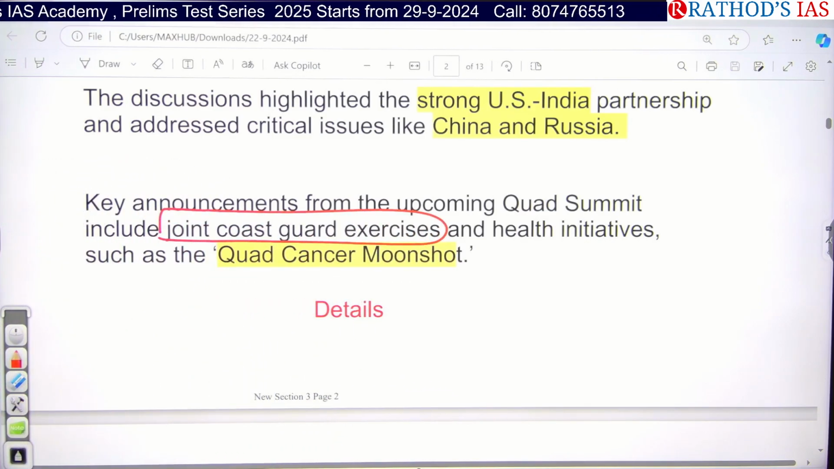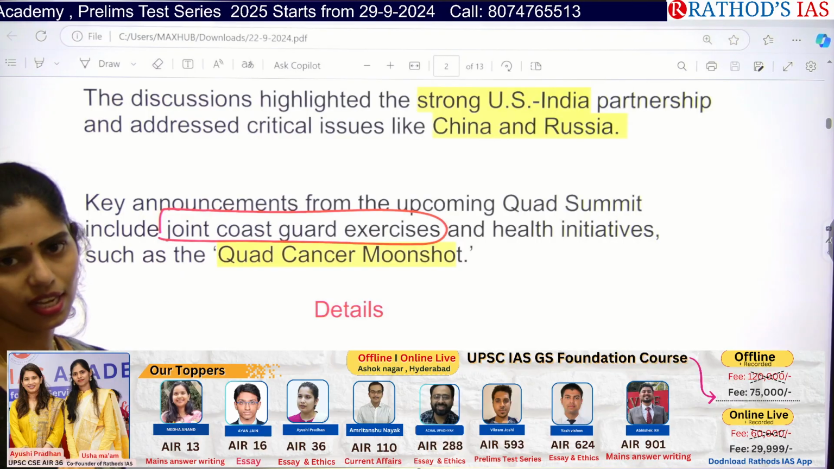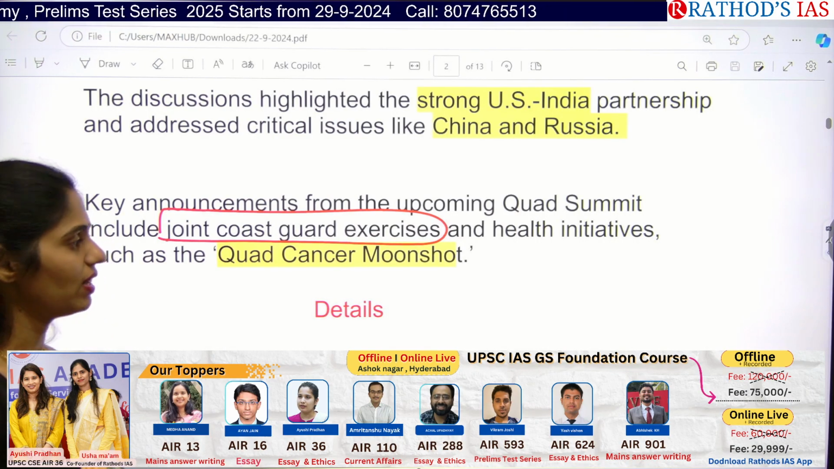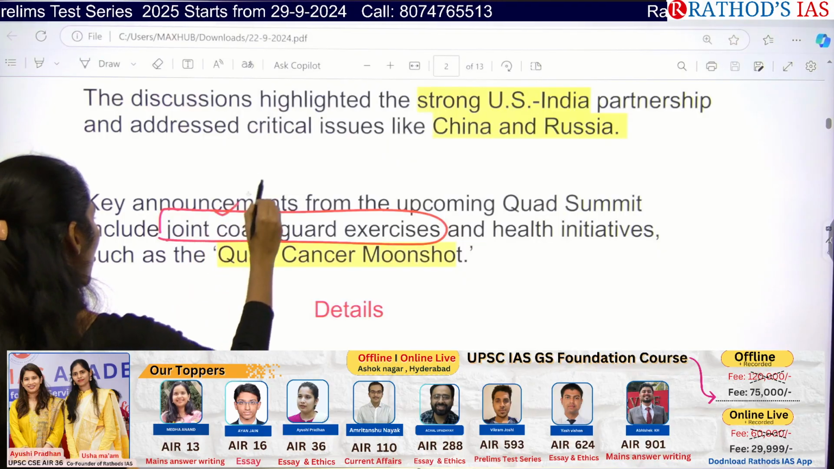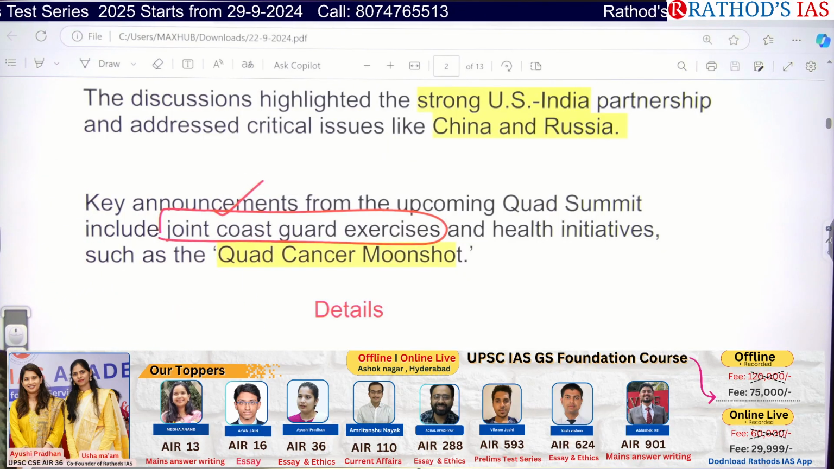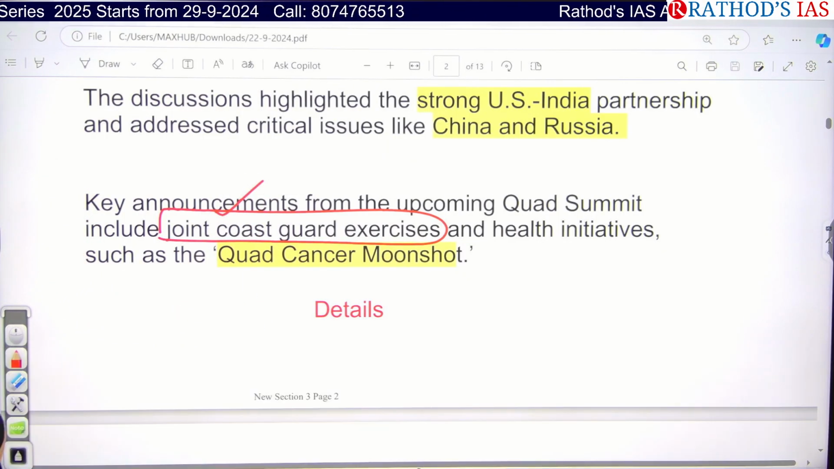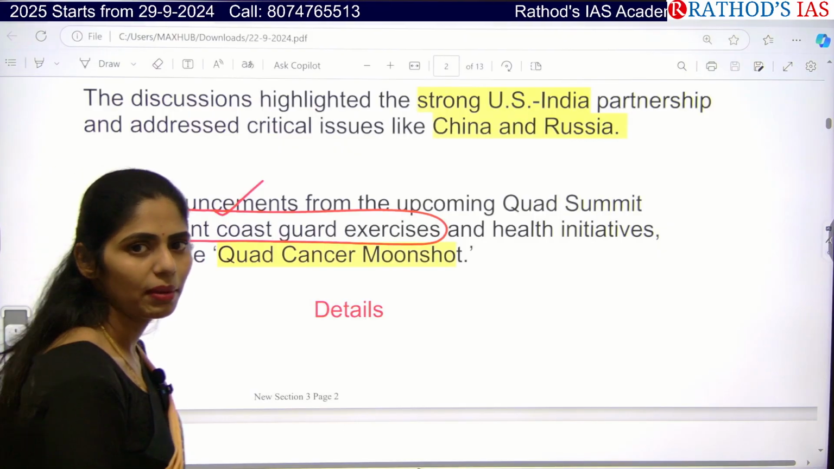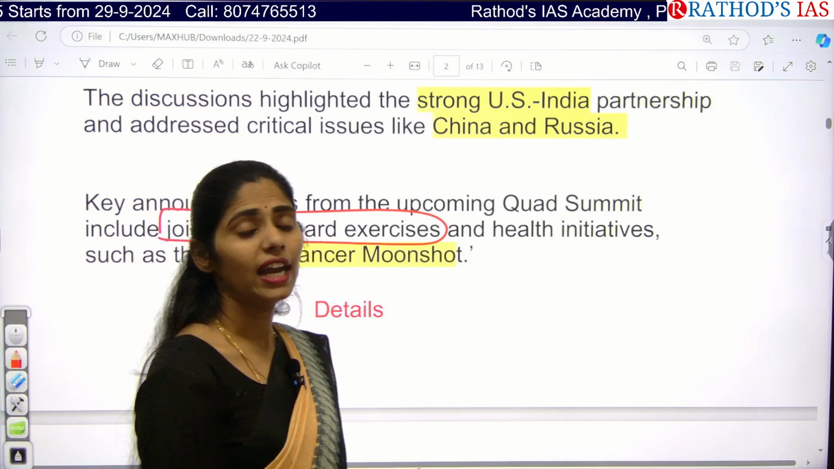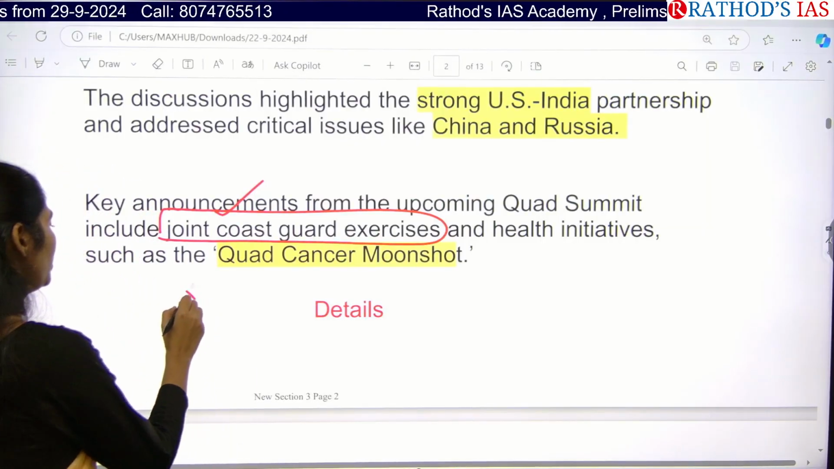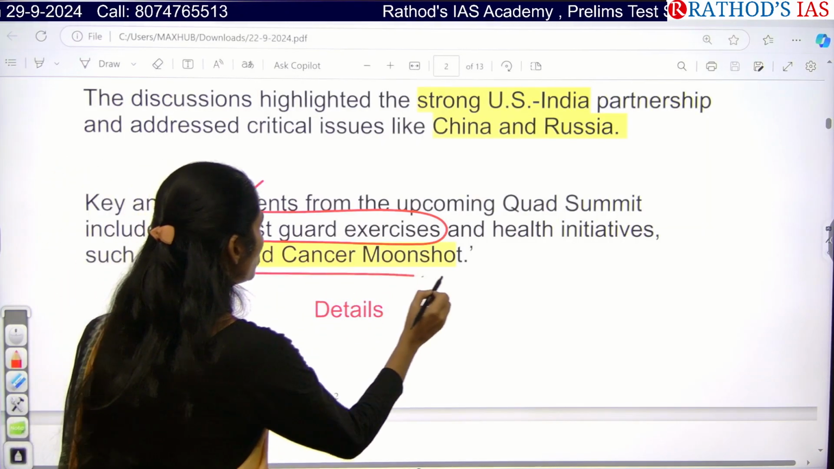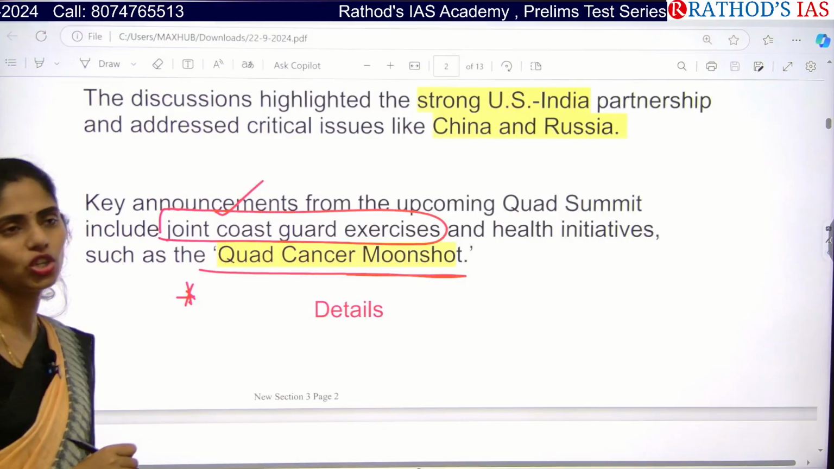So as of now we have air exercise, military exercise, armored exercise and navy exercise, but now we are going to have even a joint Coast Guard exercise between India and US. And India and US also want to come up with some health initiatives. And a very important point is that we want to move towards this Quad Cancer Moonshot.